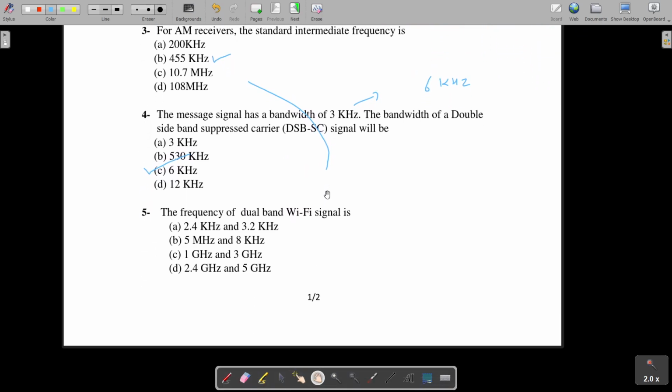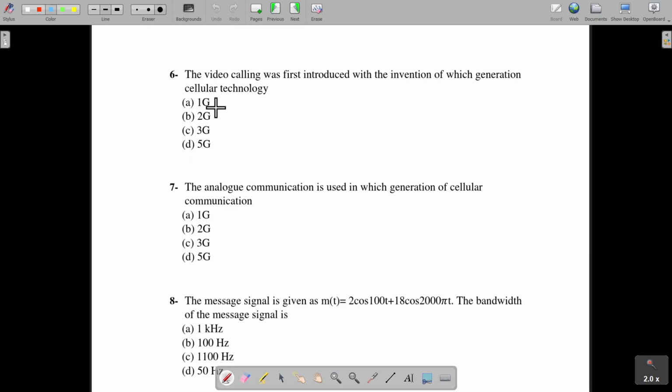The frequency of dual band Wi-Fi signal. The dual band Wi-Fi signal has 2.4 GHz and 5 GHz frequency. Next MCQ number 6. The video calling was first introduced with the invention of which generation cellular technology? The video calling was introduced with 3G cellular technology, which is the third generation cellular technology. In 4G it became more pronounced, but it was introduced with the invention of 3G cellular technology.